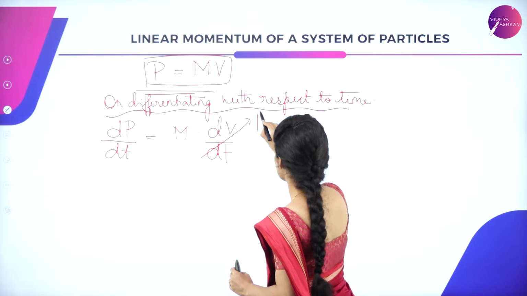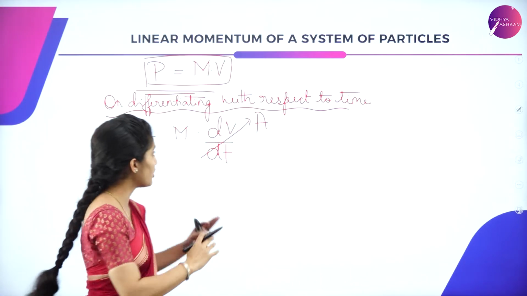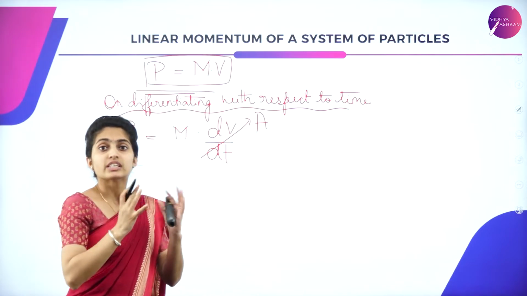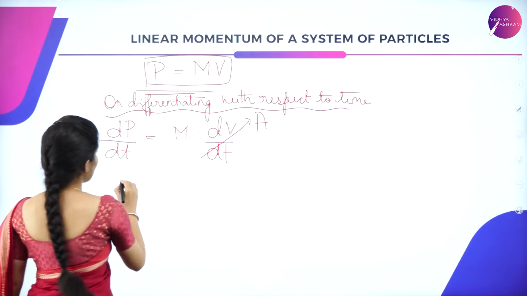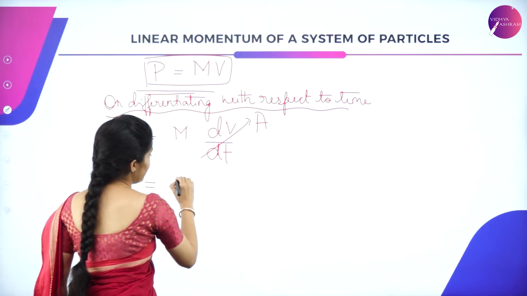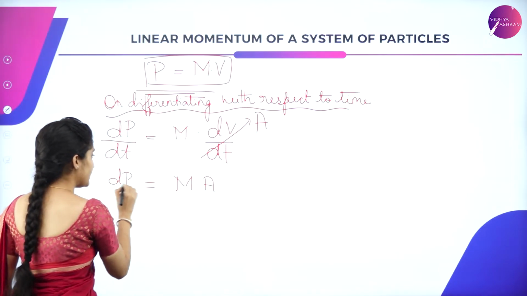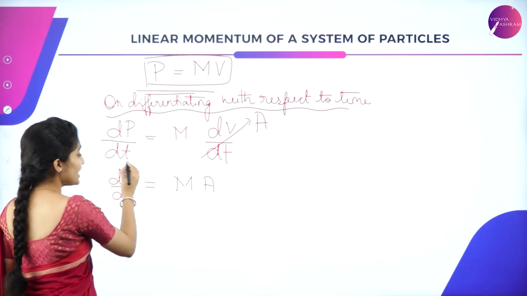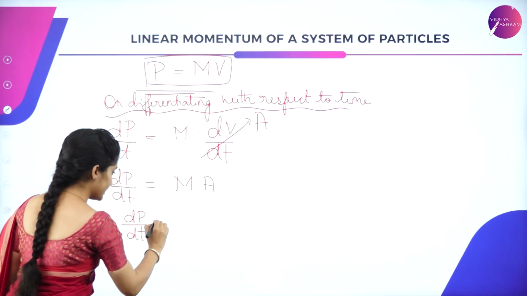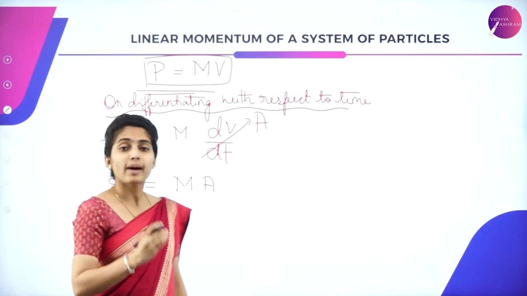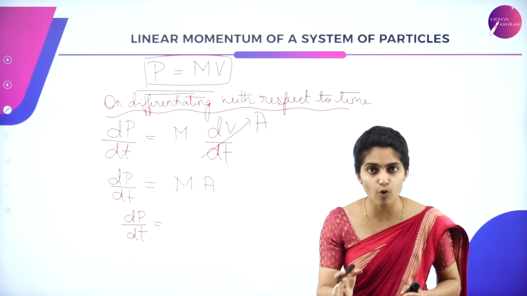So rate of change of velocity with respect to time can be given as acceleration. So this is termed as capital letter A, and it is said to be the acceleration because it is considered for the system of particles. That's why I have given in caps A. Now dP by dt is m into A. So this is change in momentum, which is equal to mass into acceleration, which gives a term, that is force.